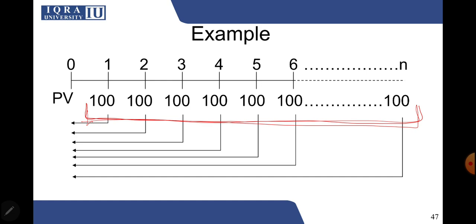Now you might be confused why the present value is coming to be so small, because it's an unlimited cash flow stream. Like I already said, the reason is that the cash flow that is coming 100 or 200 years from now, its present value is going to be very close to zero, because it's such a distant cash flow.